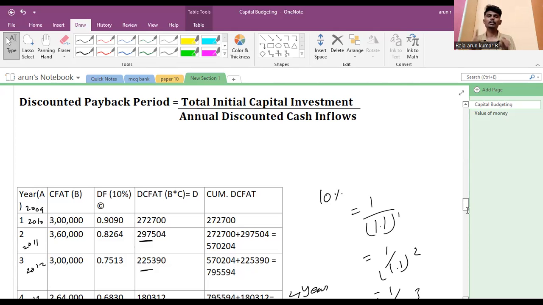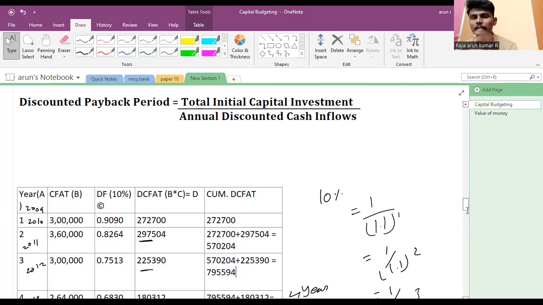I completed that in the capital budgeting study note 10. We completed the payback period, ARR, and discounted payback period. All three formulas and sums we did. We go further in the next class with other topics and techniques, and complete with comprehensive sums also, and conclude the capital budgeting chapter.